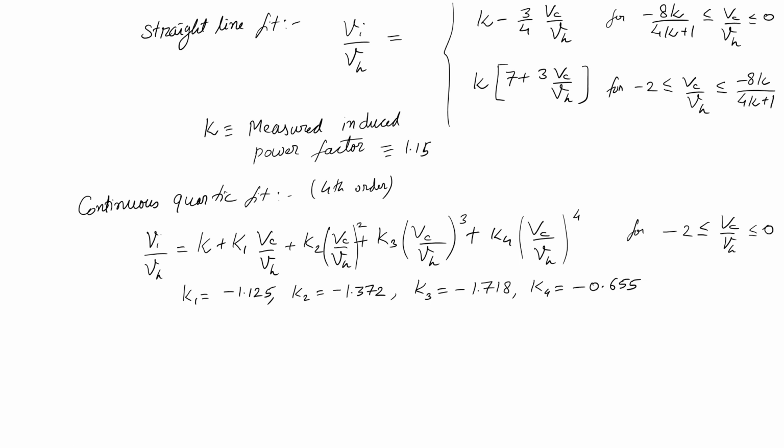And if you draw this, so if I have Vi by Vh versus Vc by Vh, you remember the formula we have gotten, it was like this for the positive rate of climb when you are climbing.